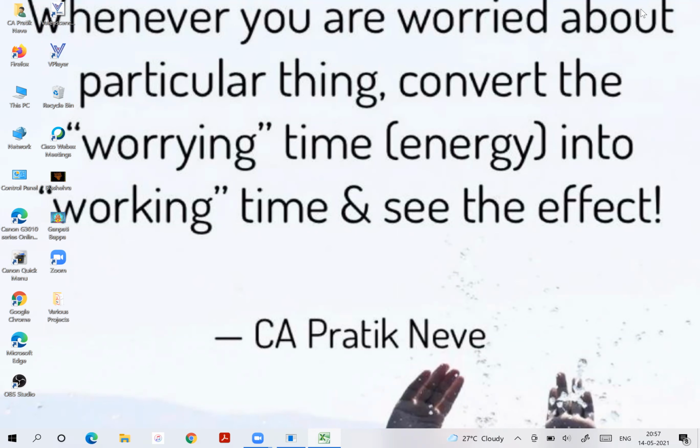Right now we are revising 15.1. Then 15.2 and 15.3. 15.1 is assessable value equal to transaction value. 15.2 is inclusions.